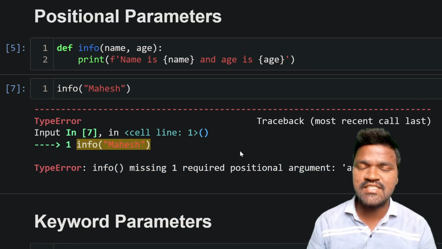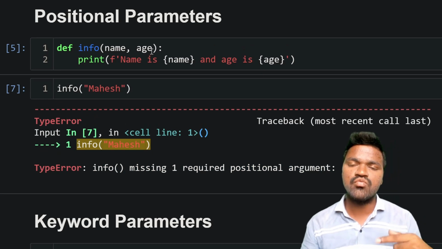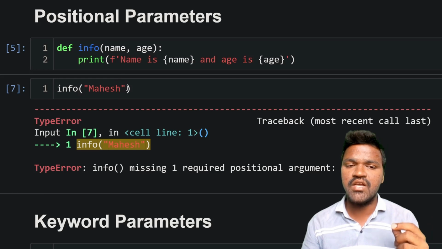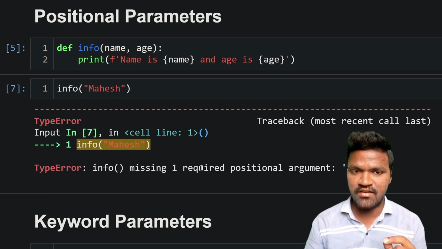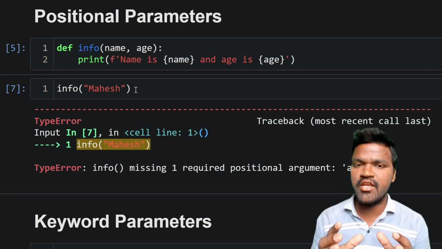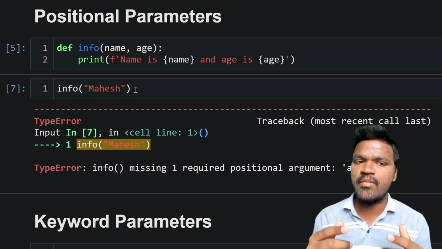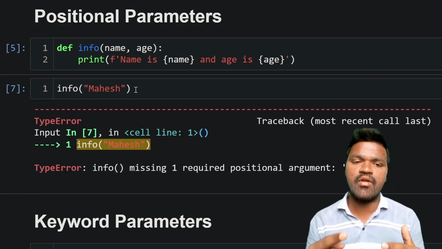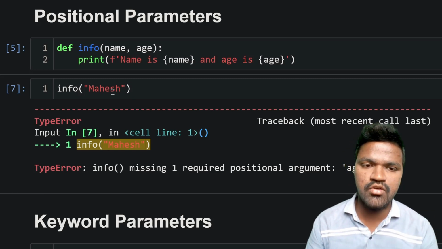What it is telling is that you need to pass one more argument, which is nothing but age. That is what you are missing, and because of that reason we are getting this error. I hope you can understand that the number of parameters is very important. However many parameters we have in the function definition, we need to pass that many parameters.